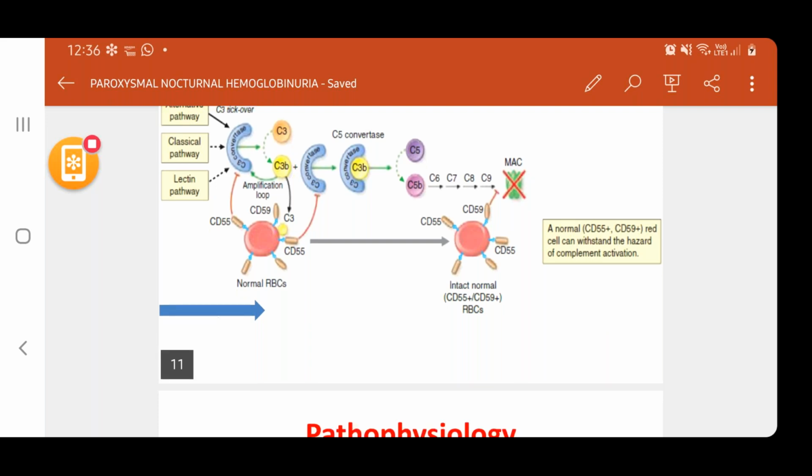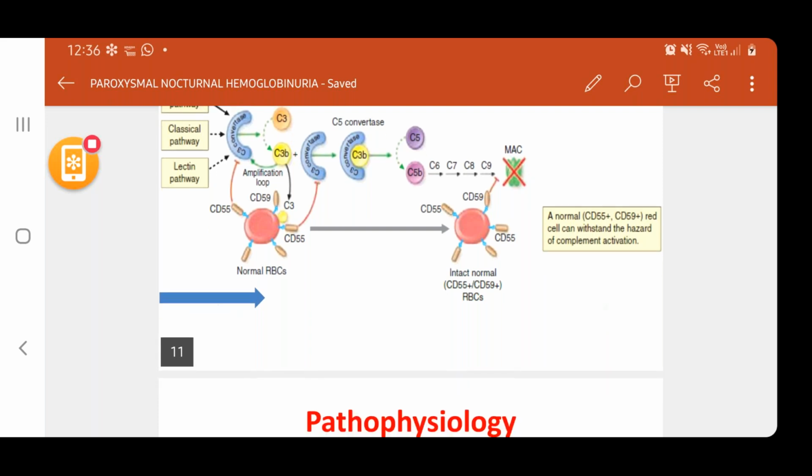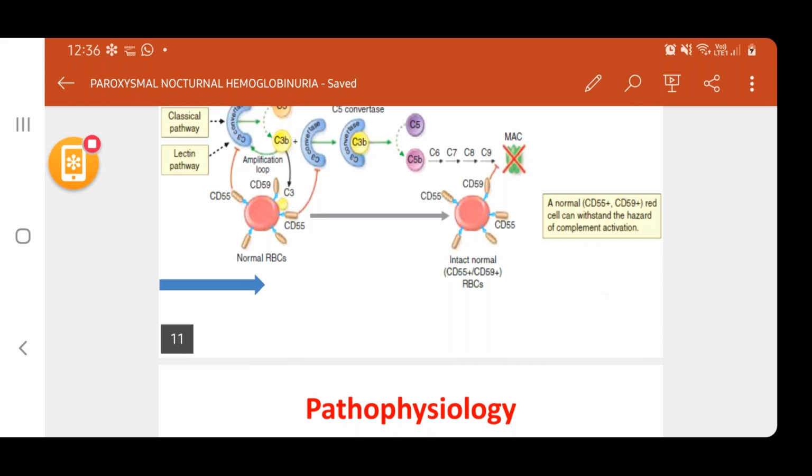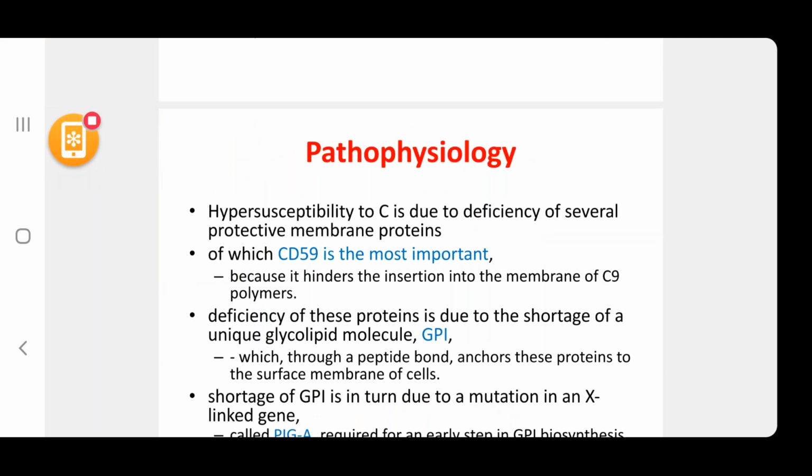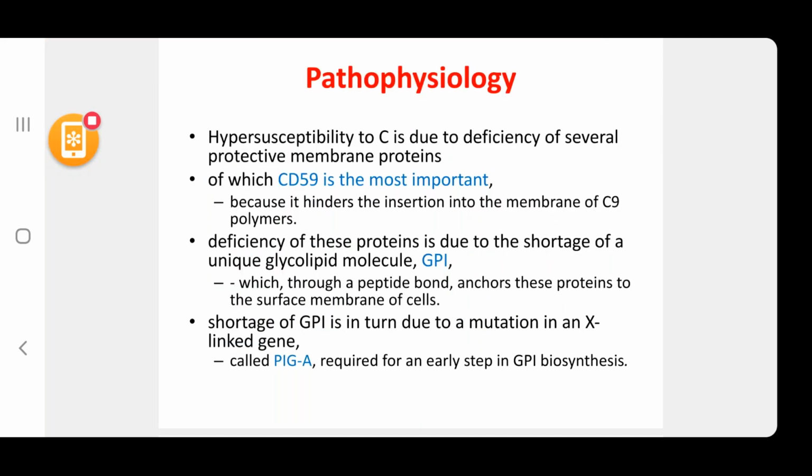So going back to this slide, the third line, deficiency of these proteins is due to the shortage of a unique glycolipid molecule called GPI, which through a peptide bond anchors these proteins to the surface membrane of cells.